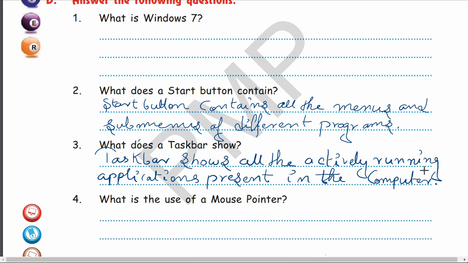Suppose you are running Microsoft Paint, Microsoft Word, that will show in the taskbar. Why will it show? Because they are right now running in the computer. Okay? So I hope all of you have noted the answer. Please note down the answer. Now next question, children.